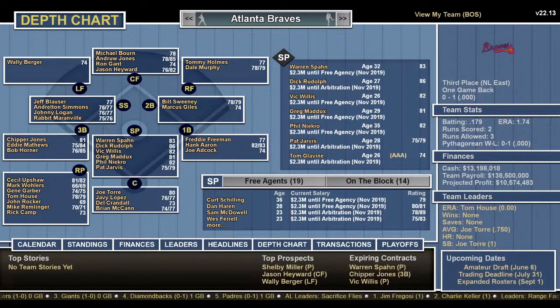And we're going to take a look at Baseball Mogul 2019, and we're going to take a look at the depth charts for the all-time rosters for individual teams. Of course, we'll take a look at the Red Sox, the Yankees, the Mets, the Cubs, Cardinals, Reds, and so forth. But if you want a team, we got the Braves up here.